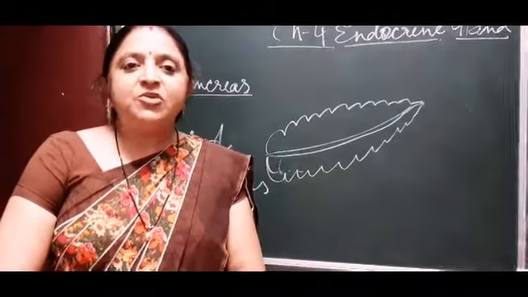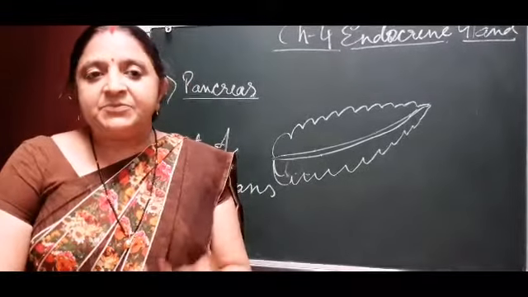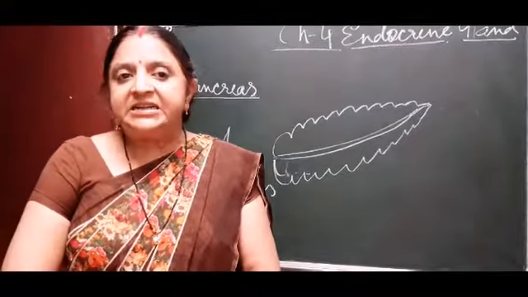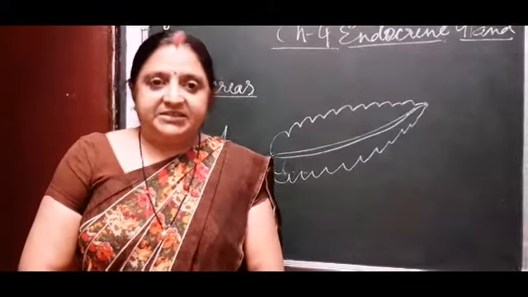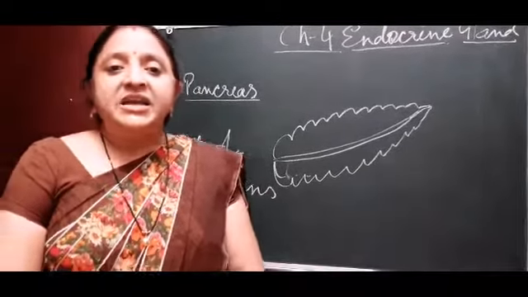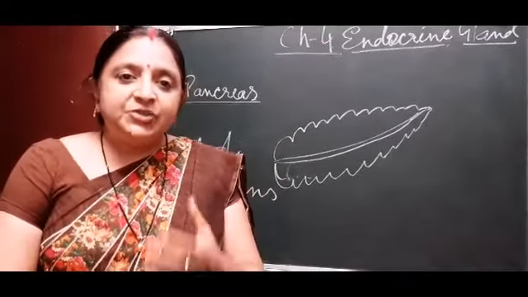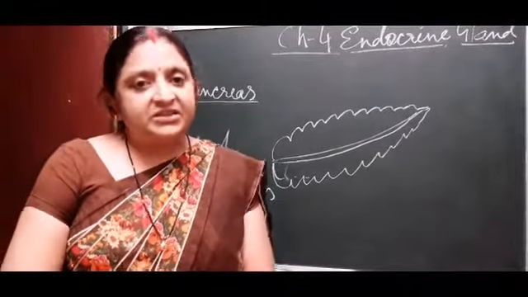A person suffering from diabetes, after some time, suffers from heart disease, kidney disease and liver disease. These are some side effects of insufficient secretion of insulin. So insulin maintains the glucose level in our body.